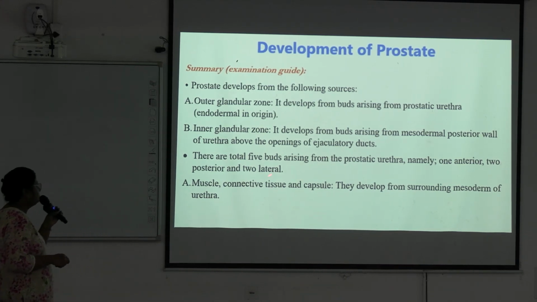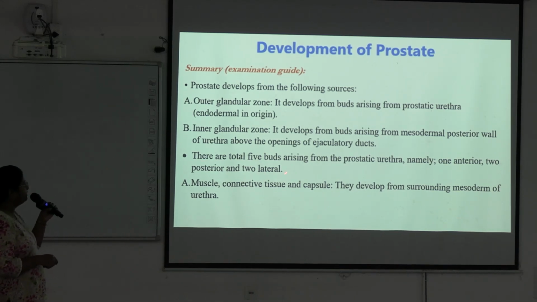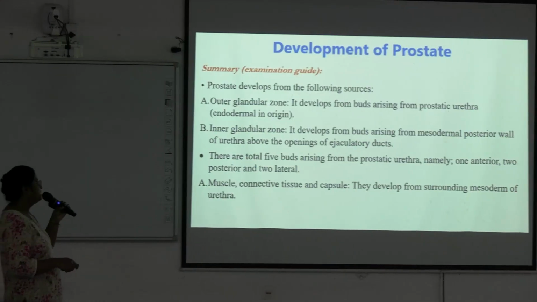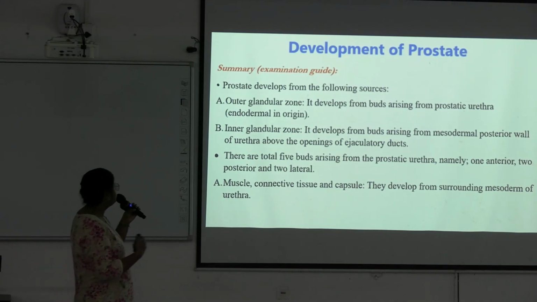There are a total of 5 buds arising from the prostatic urethra, namely one anterior, 2 posterior and 2 lateral. All these together form the prostate gland. And muscle, connective tissue and capsule develop from the surrounding mesoderm of the urethra. Okay, so this is the development of the prostate gland.